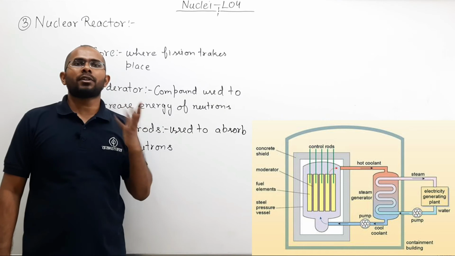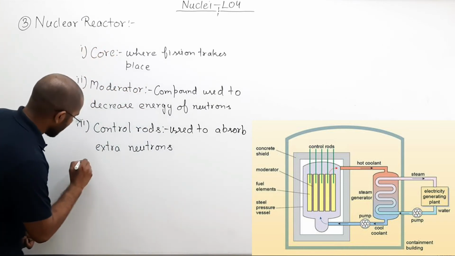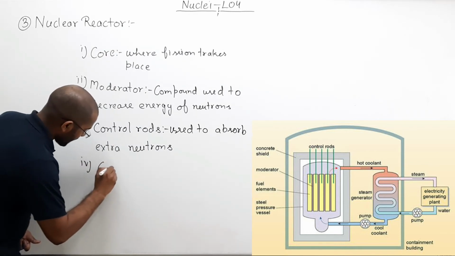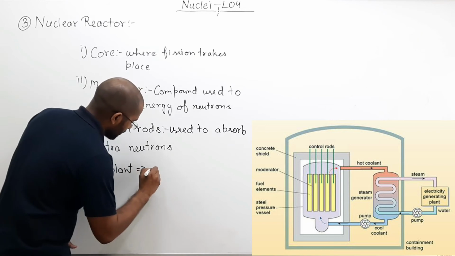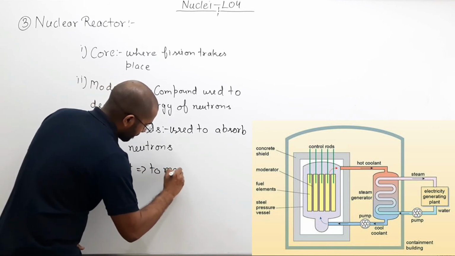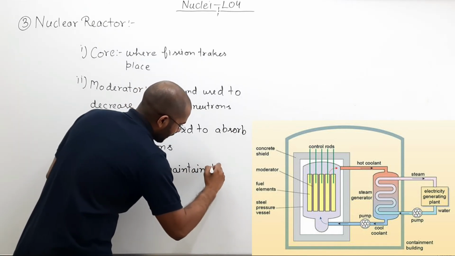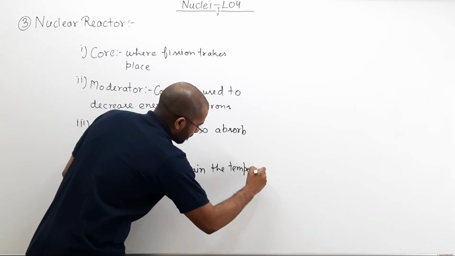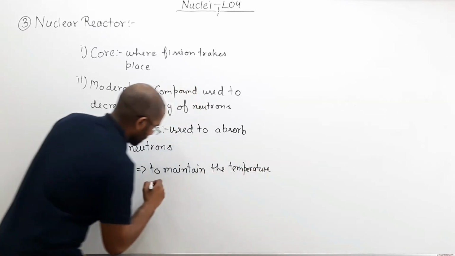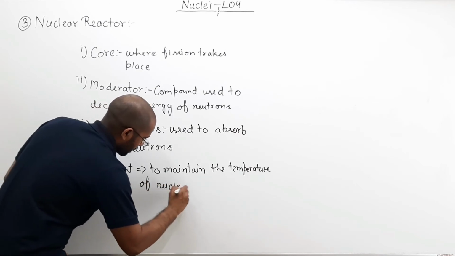You do not want your reactor to melt down. So coolant is used. You can write that here. There is something called coolant. Coolant is used to maintain the temperature of the nuclear core.